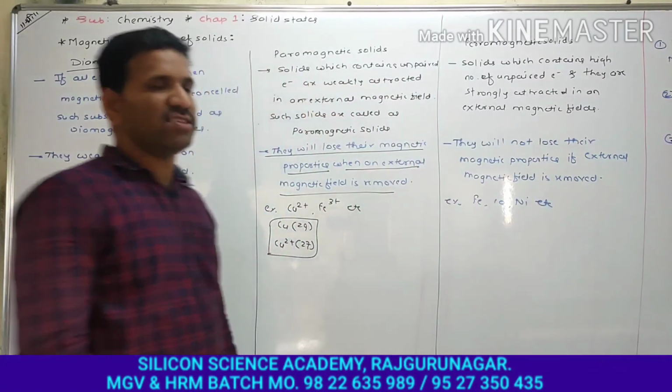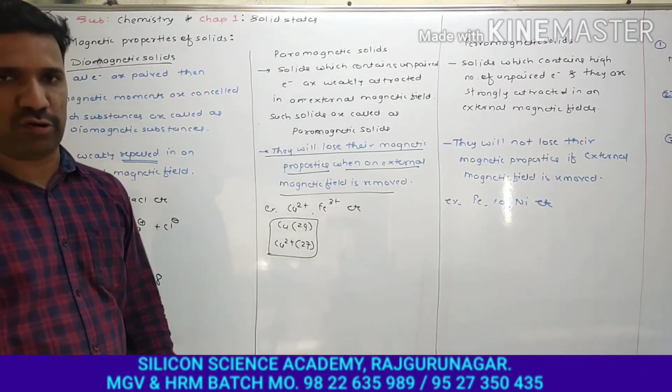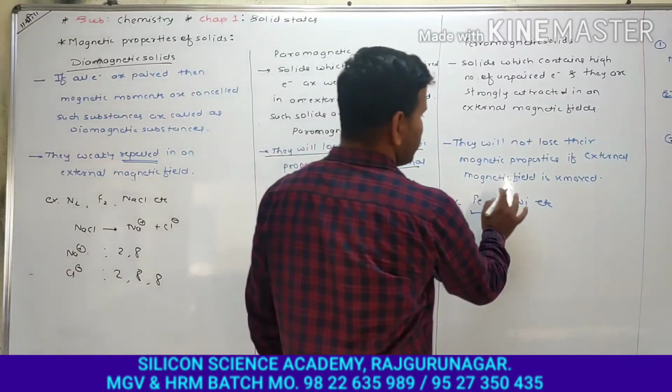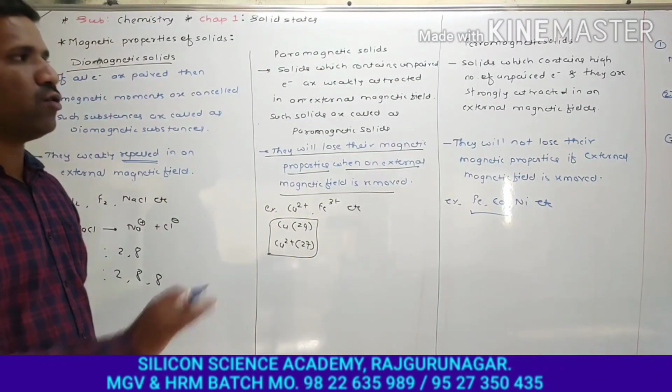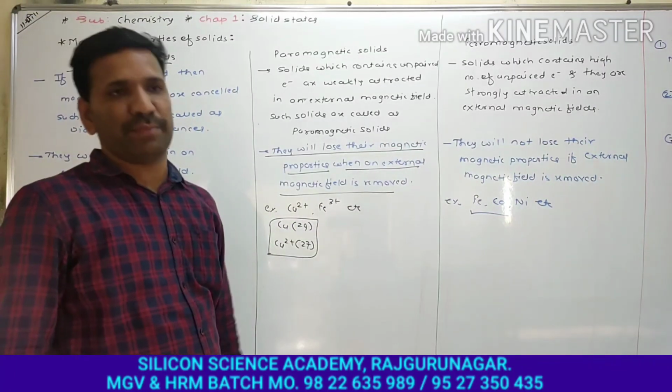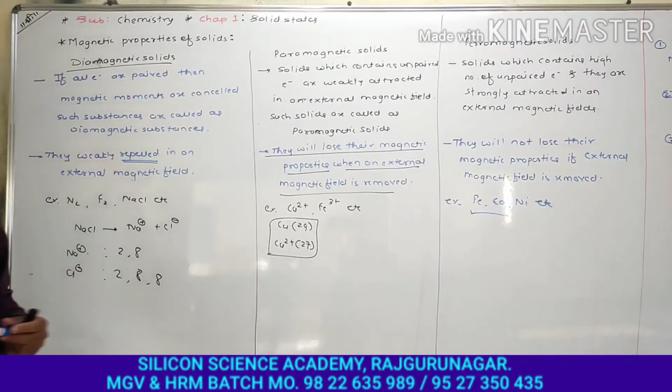All these are transition elements, that is d block elements, which contain a high number of unpaired electrons. Write the electronic configuration of these three elements, that is iron, cobalt, nickel. You will notice that they contain a high number of unpaired electrons. That is why they are ferromagnetic solids.